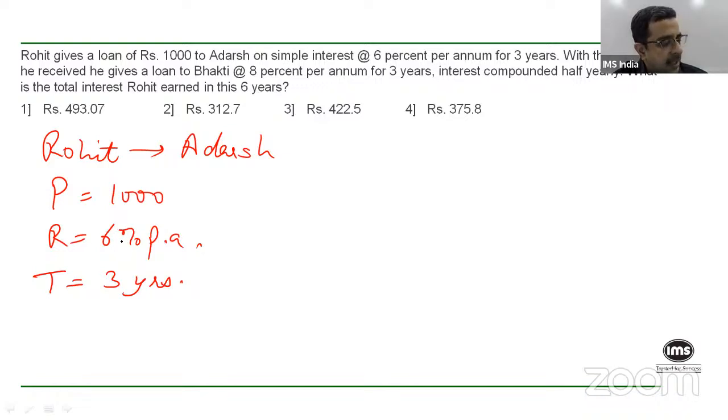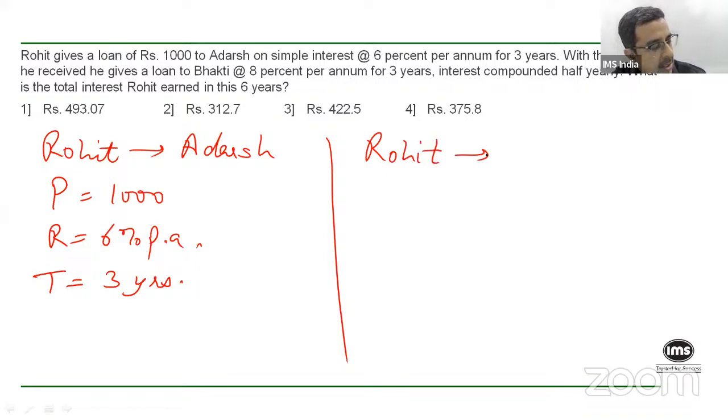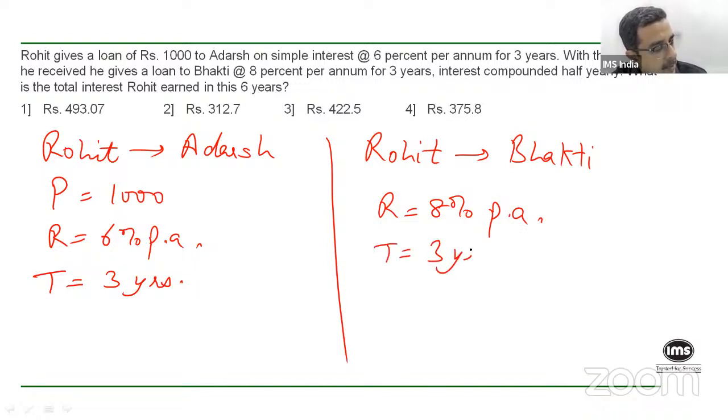Now, with the amount that he received, he then gives a loan to Bhakti, right? So whatever is the interest that he gets, he lends it to Bhakti at 8% per annum for 3 years, but the interest is compounded half yearly.